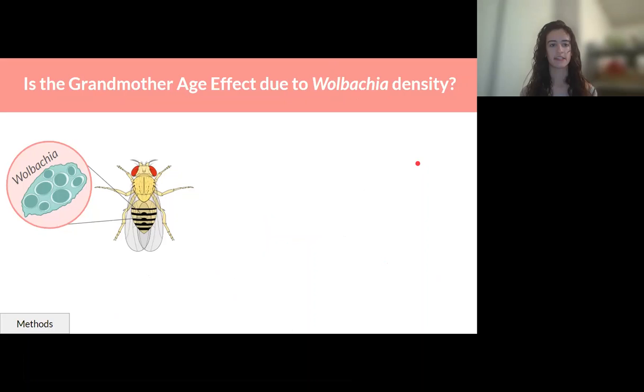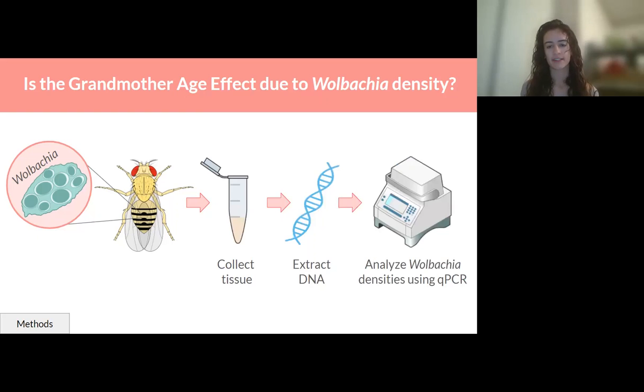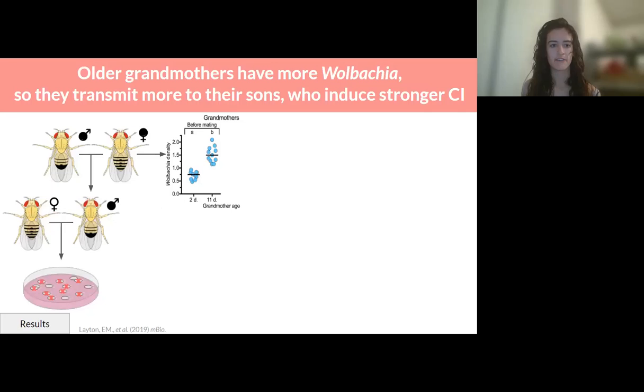Since Wolbachia densities highly correlate with CI strength, as I mentioned earlier, we decided to measure Wolbachia densities in the grandmothers and her sons. To do this, I dissected the gonads of the flies, since Wolbachia are localized in the reproductive tissue. Then I extracted the DNA and I analyzed Wolbachia densities using qPCR. First, I measured Wolbachia densities in the grandmothers prior to mating. Here, the x-axis shows the age of the grandmother, while the y-axis shows the density of Wolbachia. I found that older grandmothers have significantly more Wolbachia than younger grandmothers prior to mating. However, after mating, the Wolbachia titers of both age groups are significantly diminished. The older grandmothers still have higher titers than younger grandmothers.